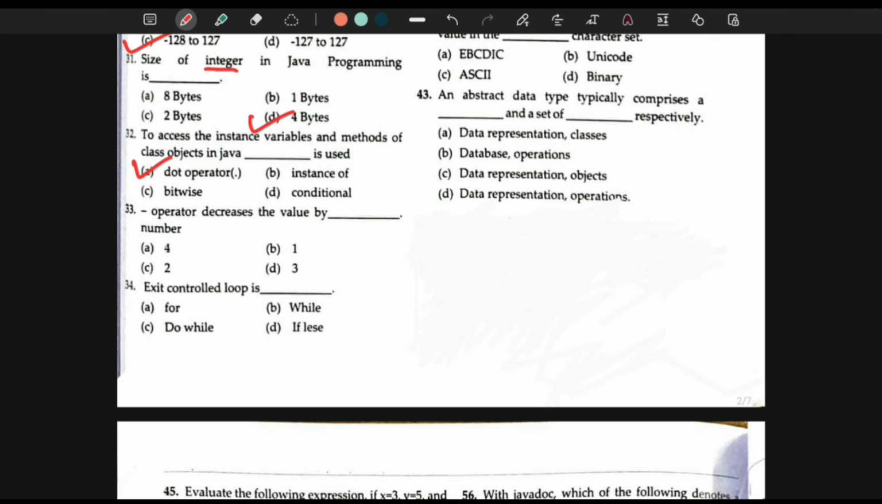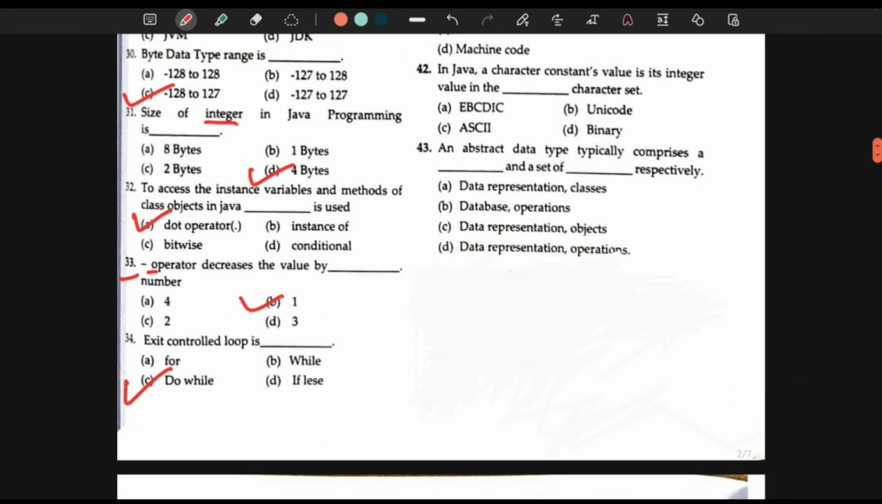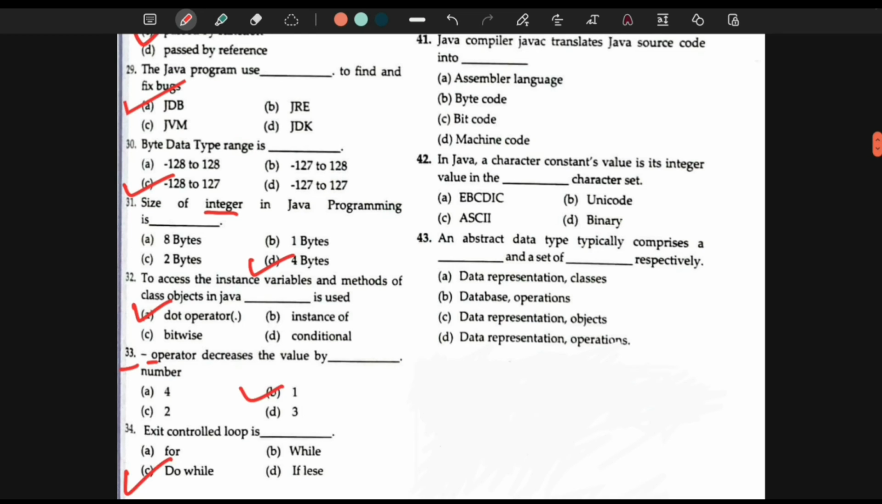33. Minus operator decreases the value by dash number. So it should have been double minus like this, and the answer would be by 1. Like if you write a minus minus and say suppose the value of a is 5, so 5 minus minus would evaluate to 4. Next question is, exit control loop is. It is the do while, as one of the questions above we discussed this.